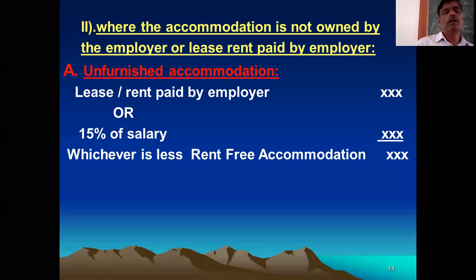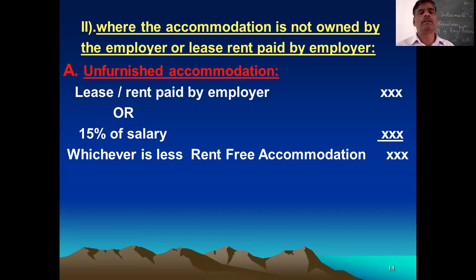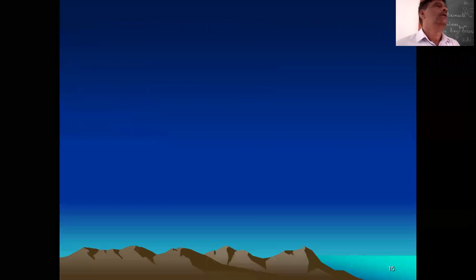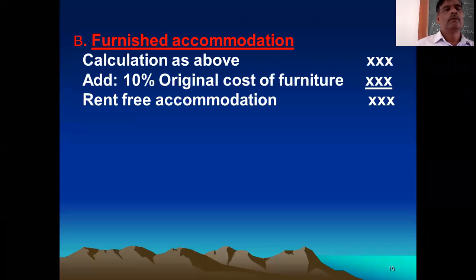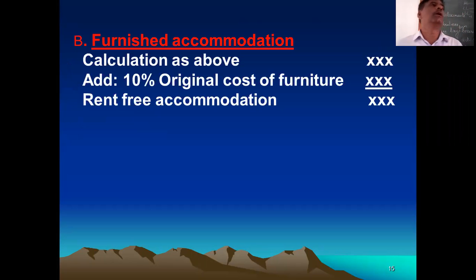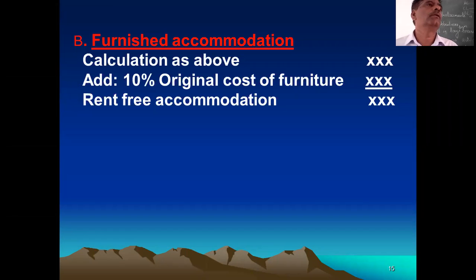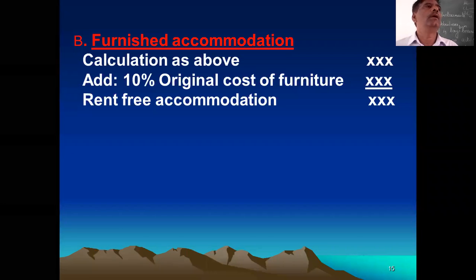Then total is called as, whichever is less is the value of perquisite. Okay. Then next point is in case of furnished accommodation. The value of perquisite regarding furnished means the building is a rental building. The building is a rental building taken by the employer and the same building is given to the employee.